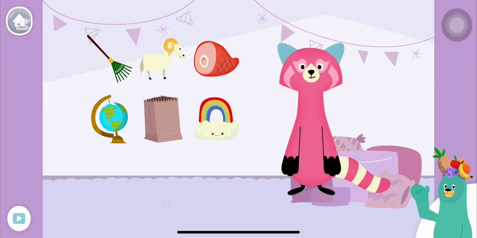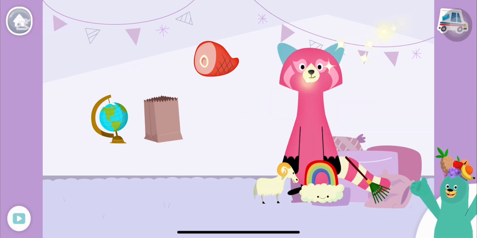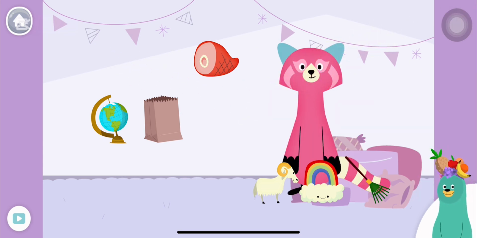Give all the things that start with the R sound to Rhea. Rainbow, ram, rake. Yay! You found them.